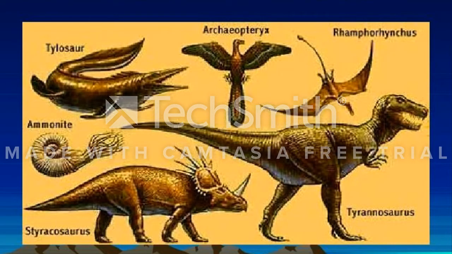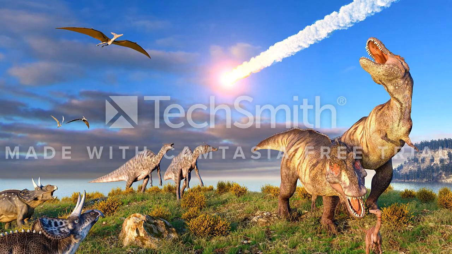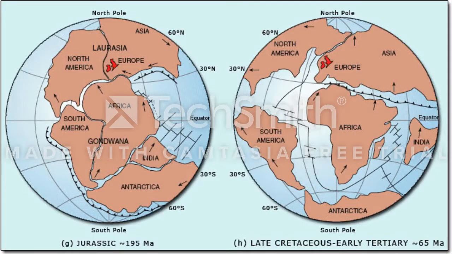Towards the end of the Mesozoic, marsupials and flowering plants appeared, while many other types of mammals evolved. Another mass extinction took place at the end of this era, killing all the dinosaurs except birds. The Mesozoic saw the breakup of the supercontinent Pangaea.